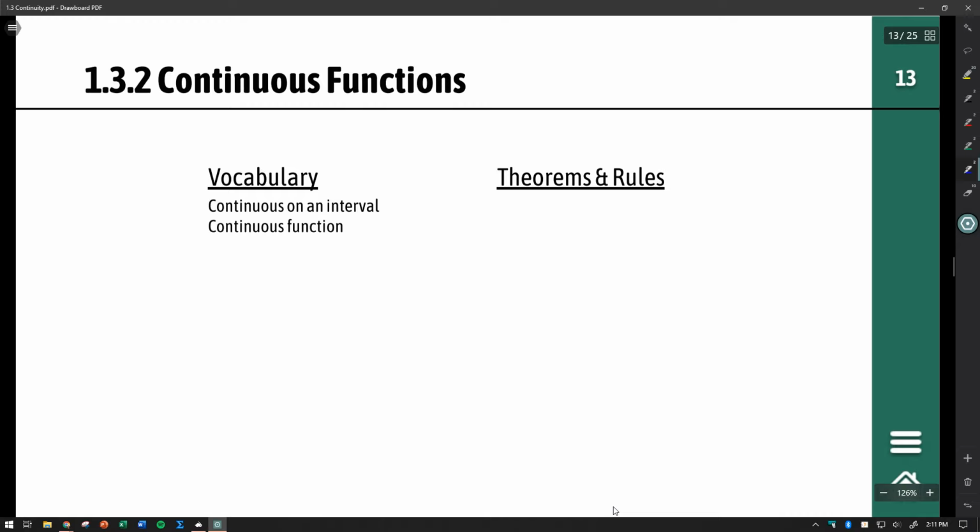So here we are at section 1.3.2. This is continuous functions. No new theorems or rules for this set, but vocabulary terms. We do have continuous on an interval, and we have continuous function.